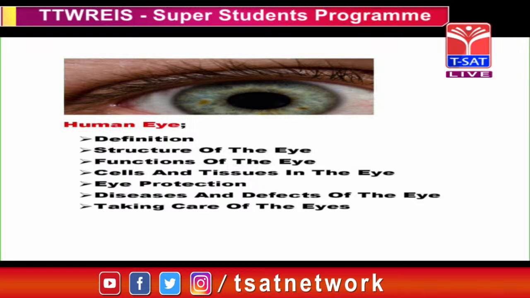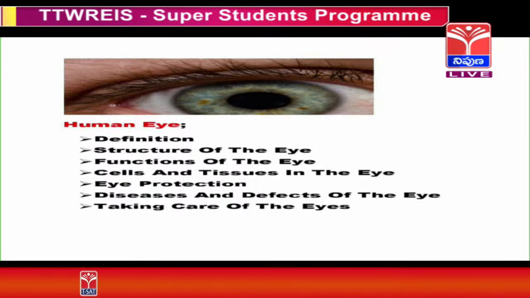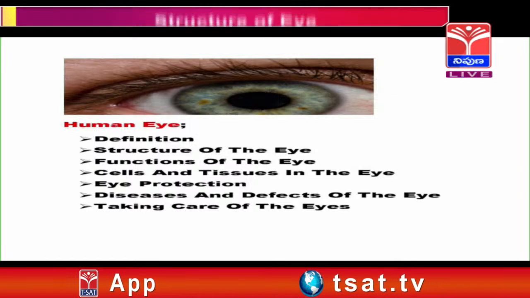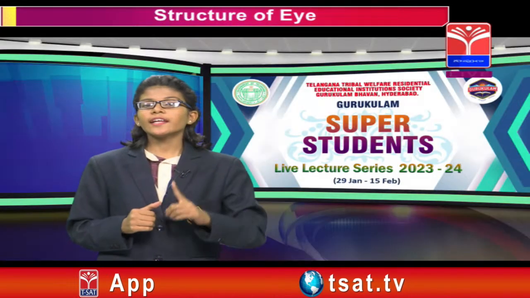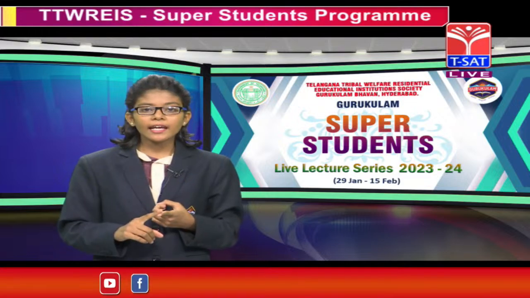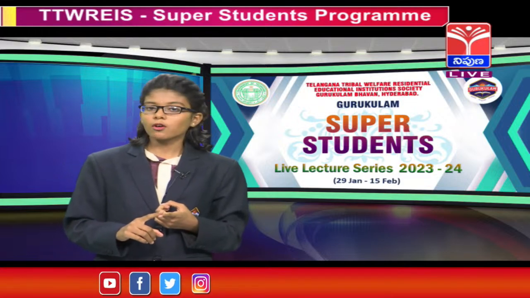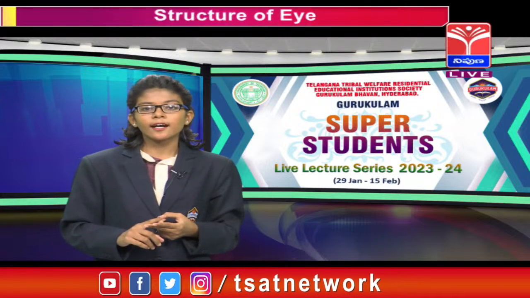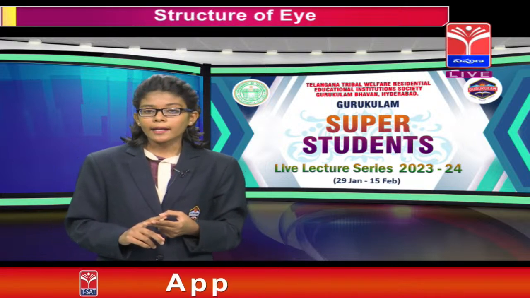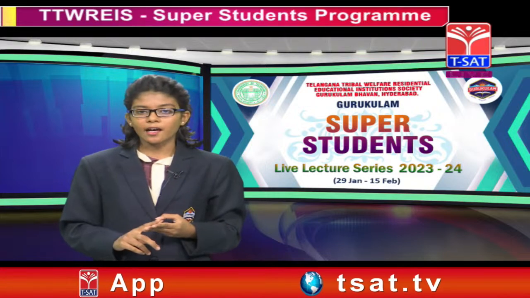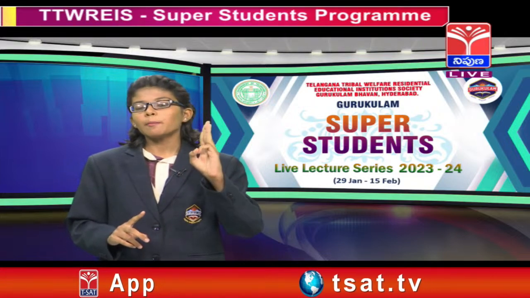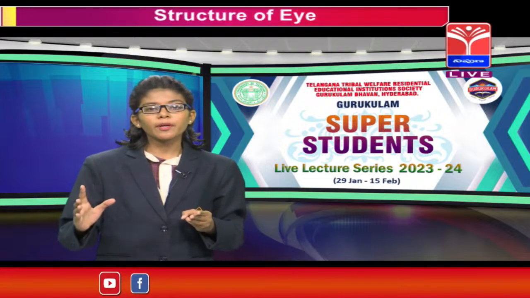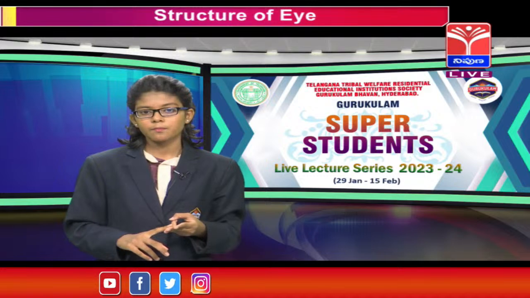There are 3 main layers of the eye. How many layers? Yes, there are 3 main layers of the eye. The first one is the sclerotic layer, also called the sclera, the second layer is the choroid layer, and the third one is the retina. So these are the 3 main layers of the eye. Let me give you the information about all these 3 layers.